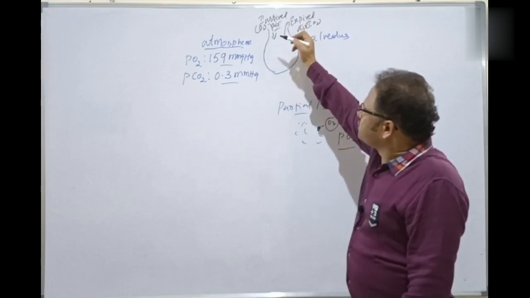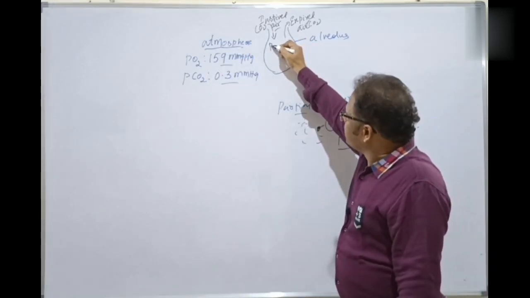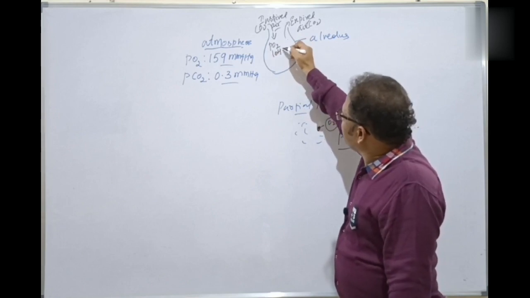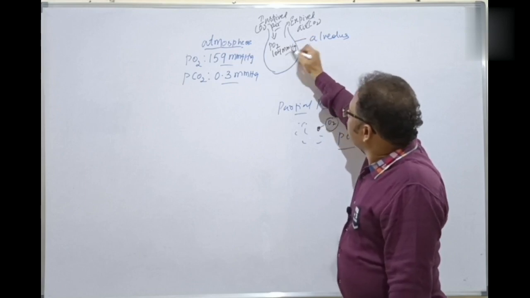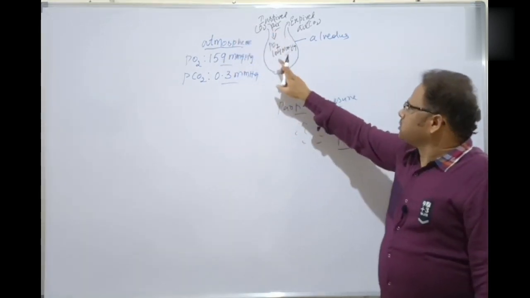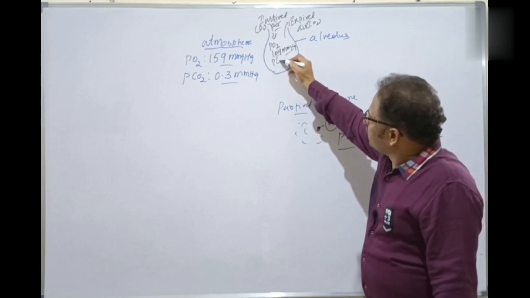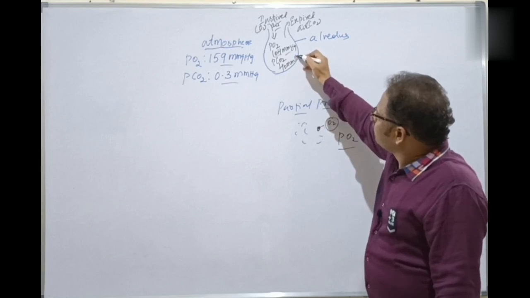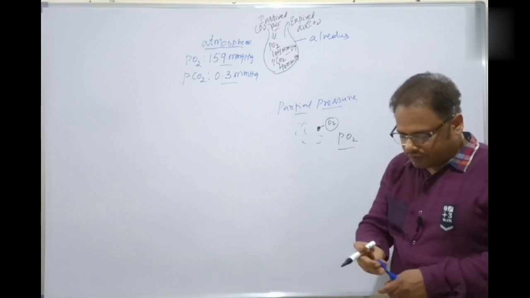So taken inside from the atmosphere, what is the partial pressure of oxygen in the alveolus? That is 104 mmHg. The partial pressure of oxygen in the alveoli is 104 mmHg, and the partial pressure of carbon dioxide is 40 mmHg. Okay, students, so that's the partial pressure here.